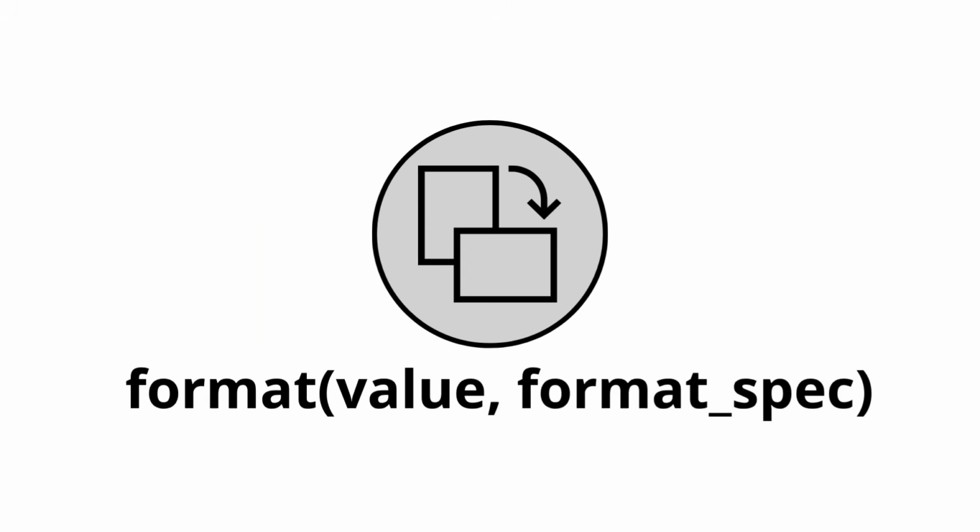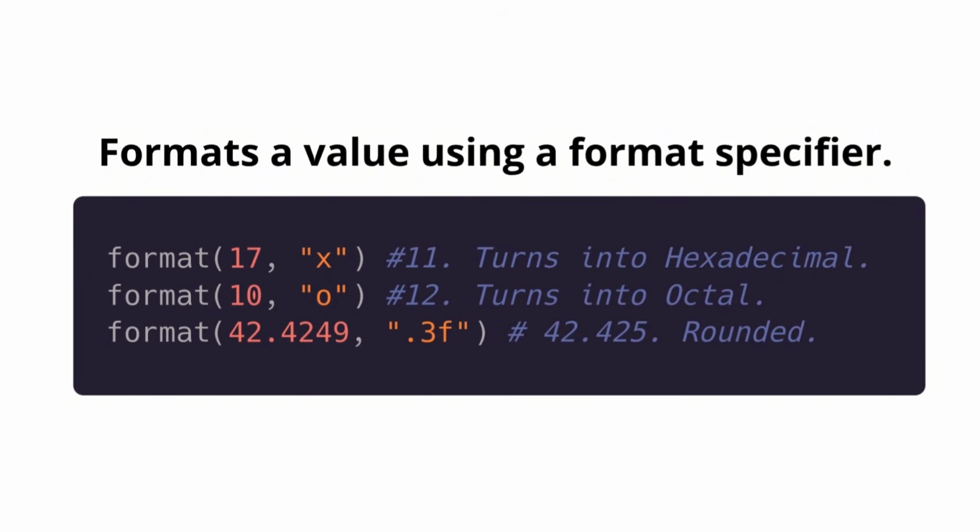Next, we have format, which takes a value and a format is specified. It just turns it into what we want. Therefore, if this 17 has this x as the second parameter, it will return as hexadecimal. Same thing with 10, but with o, which is turned into octal.